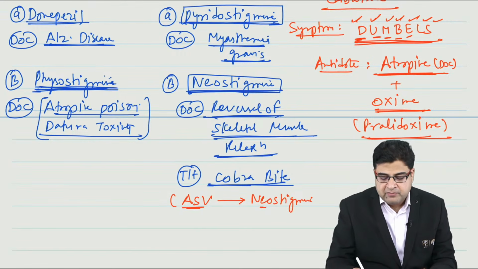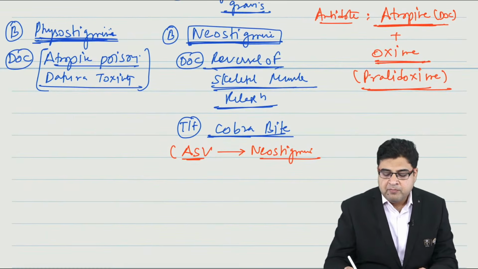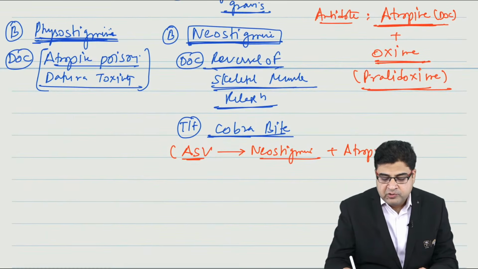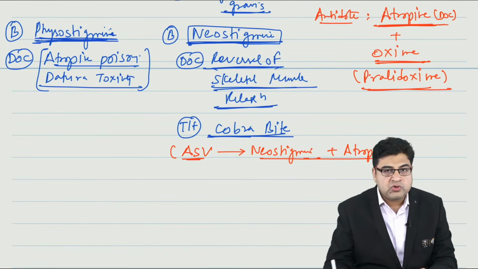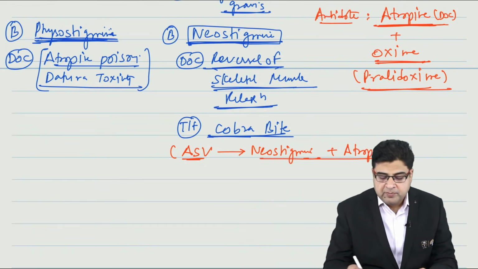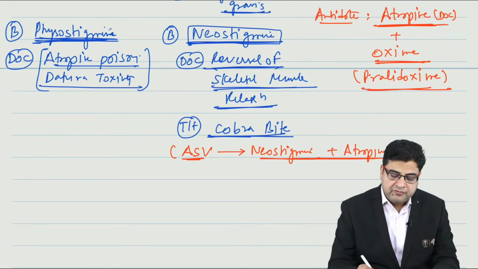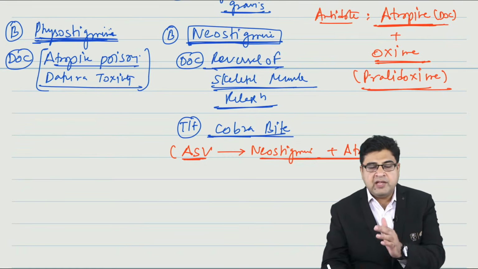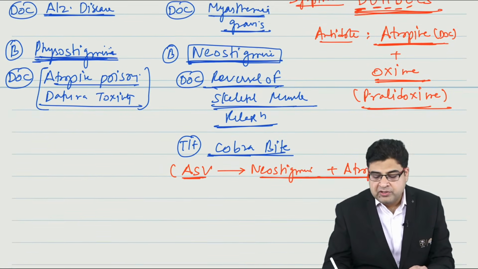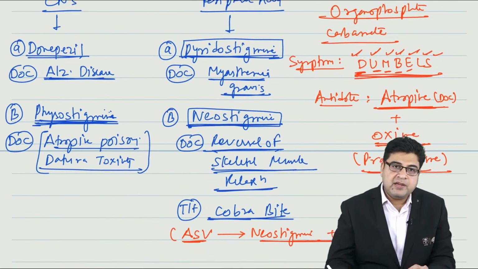So anti-snake venom is followed by neostigmine, but please guys remember, whenever we give neostigmine to a patient, we always give a low dose of atropine. So neostigmine is always given with a low dose of atropine for the treatment of cobra bite. First of all, we give anti-snake venom, then we give the neostigmine plus atropine combination. This is the second medicine that is a peripherally acting drug.